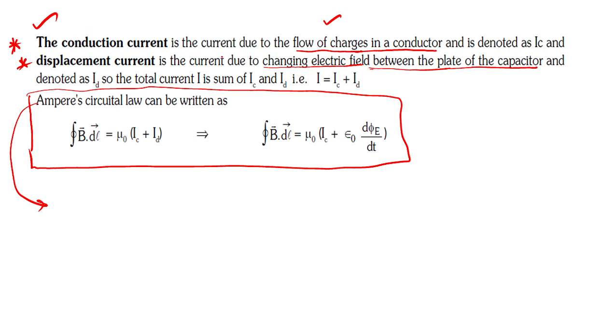Conduction current is due to the flow of charges. Displacement current is due to the change in electric field between the plates of the capacitor. Okay. Then I guess, shall we come to the actual thing now? We'll write this one later. Okay.